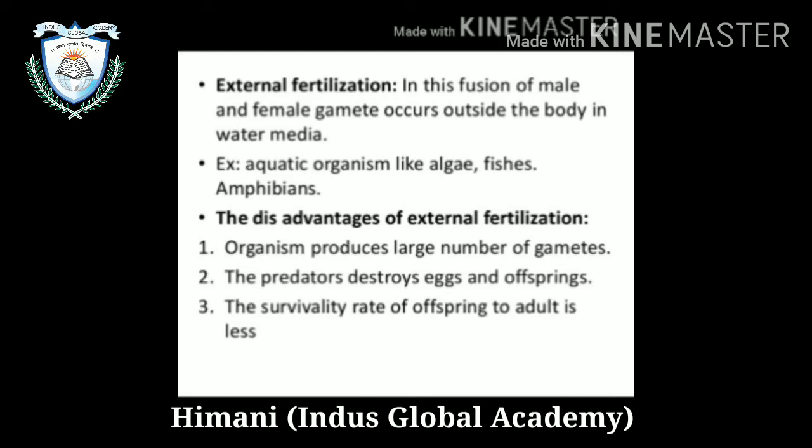Now, there are two types of fertilization, external and internal. External fertilization: in this, fusion of male and female gametes occurs outside the body, that means in the water medium. Example, algae, fishes, amphibians, basically aquatic organisms. Disadvantages of external fertilization: first, the organism produces a large number of gametes. Second, predators destroy eggs and offspring. Third, the survivability rate of offspring to adulthood is very low because of predators, because of their enemies.